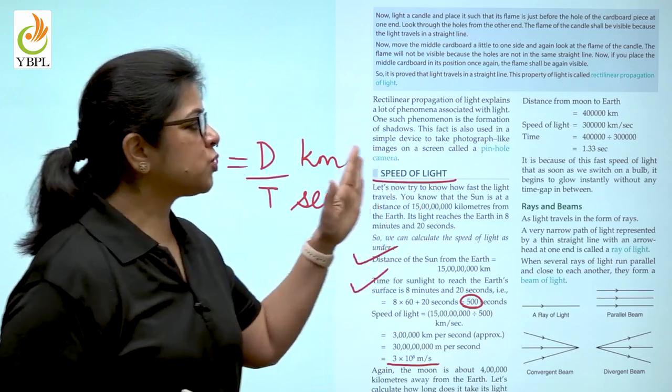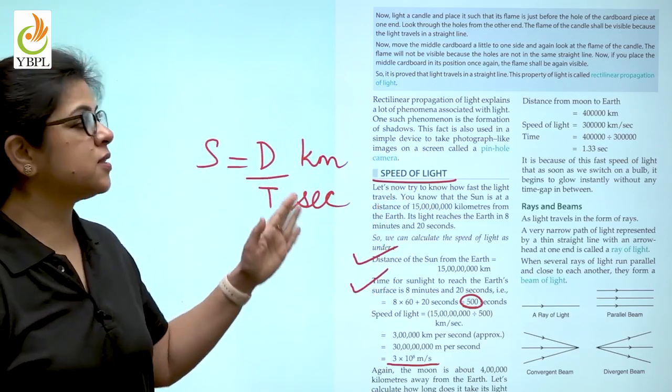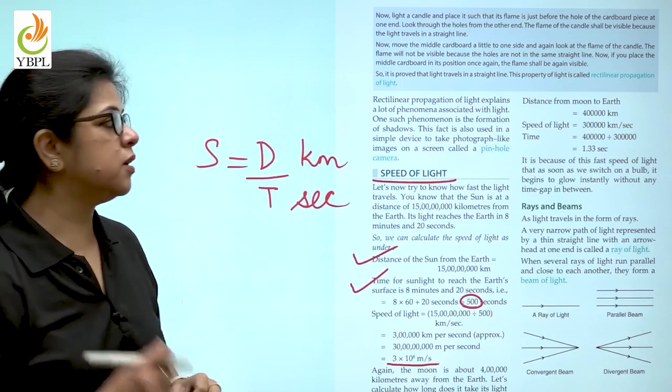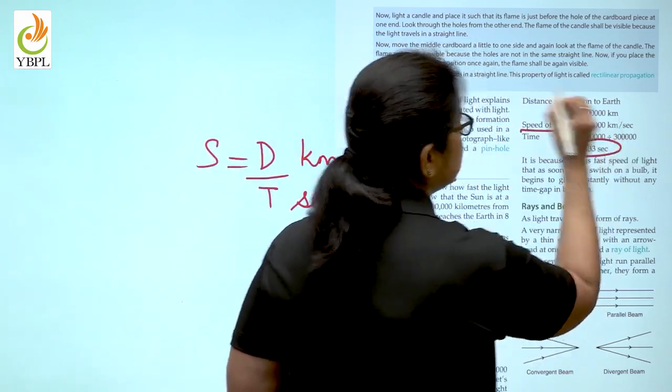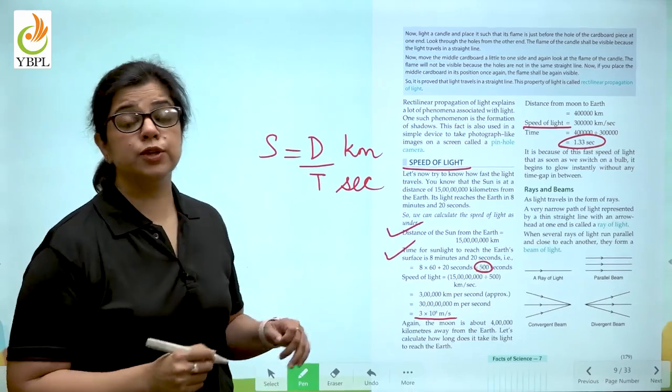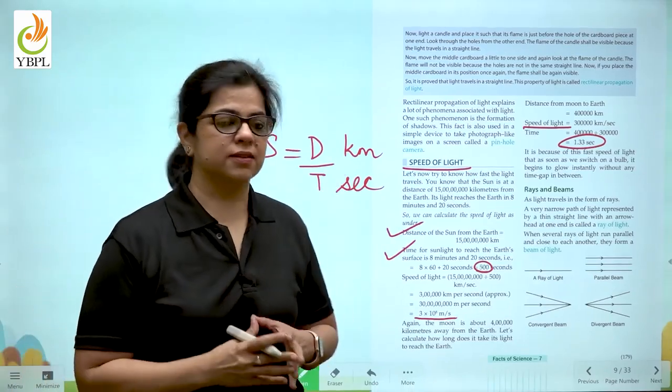Similarly, we can also calculate the distance from moon to earth and the speed of light and the time it will take for the moonlight to reach the earth.